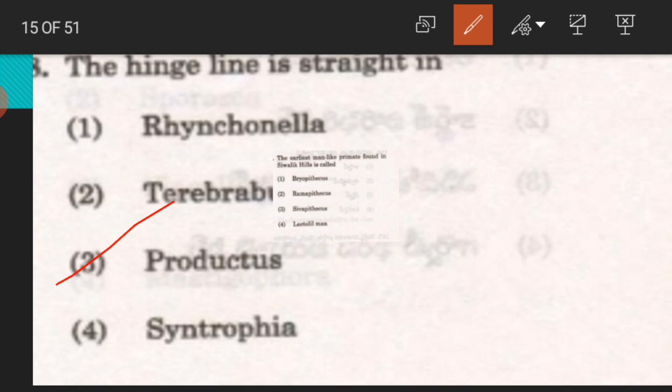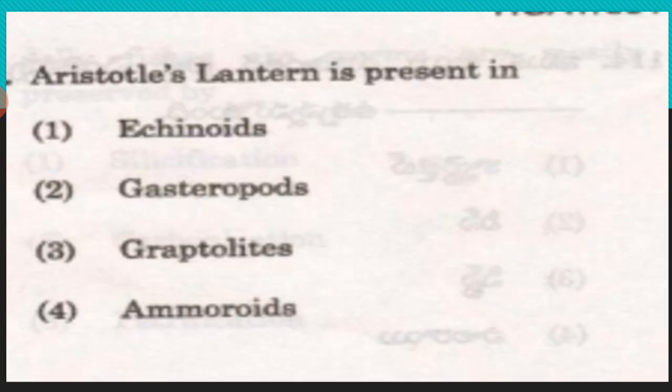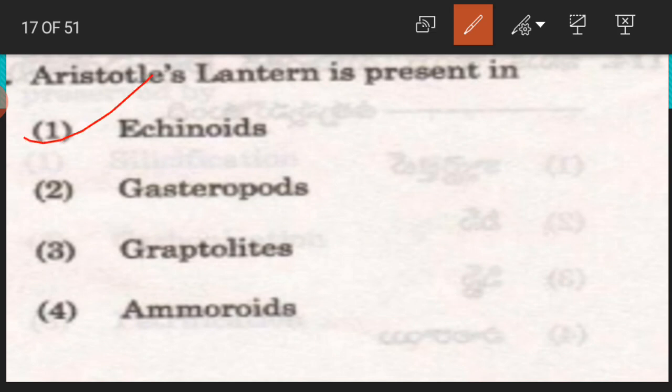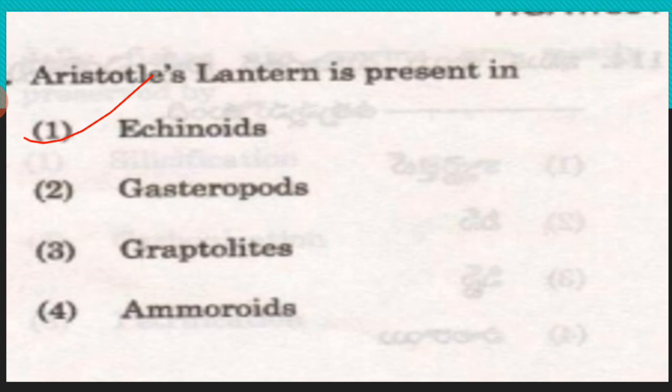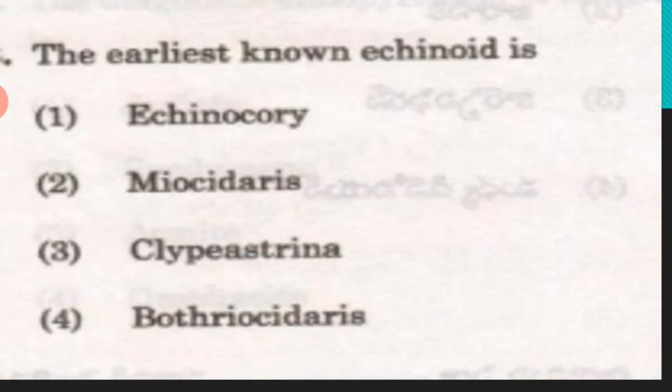Okay, the hinge line is long and straight in Productus and Spirifer. You can give Productus. Which of the following shows sinistral coiling? Physa. Aristotle's lantern is present in echinoids. Not graptolites, not ammonoids. Echinoids. The earliest known echinoid is Myoceras.